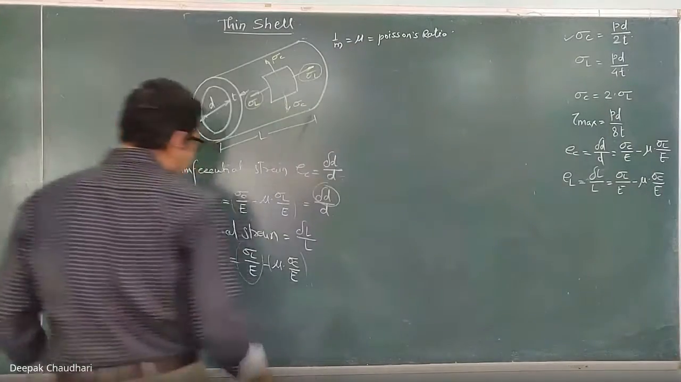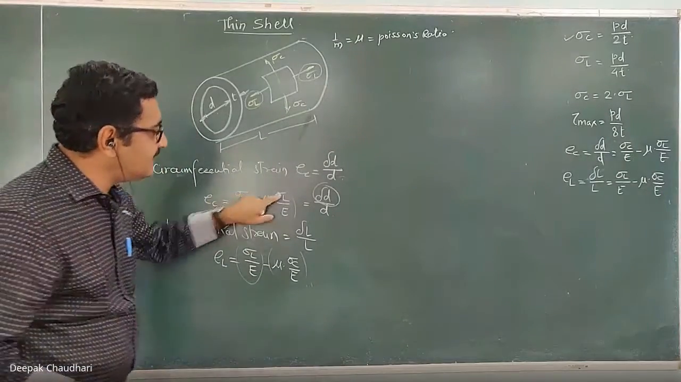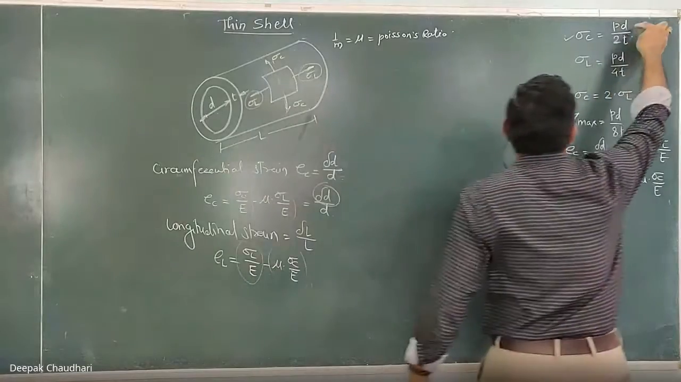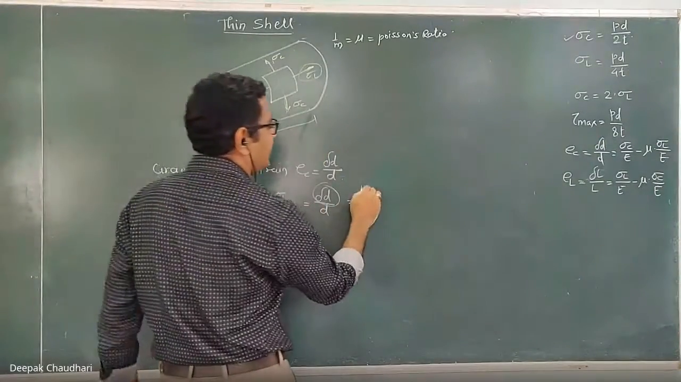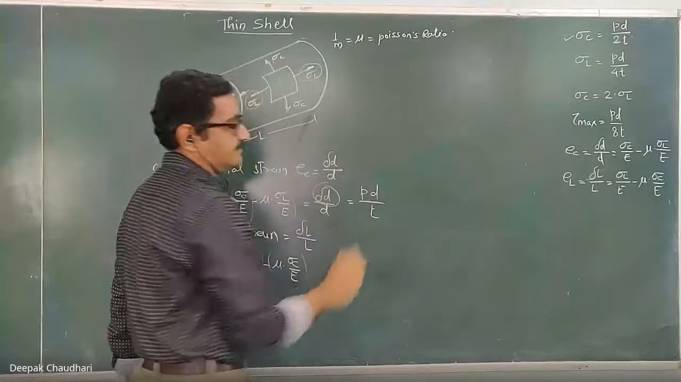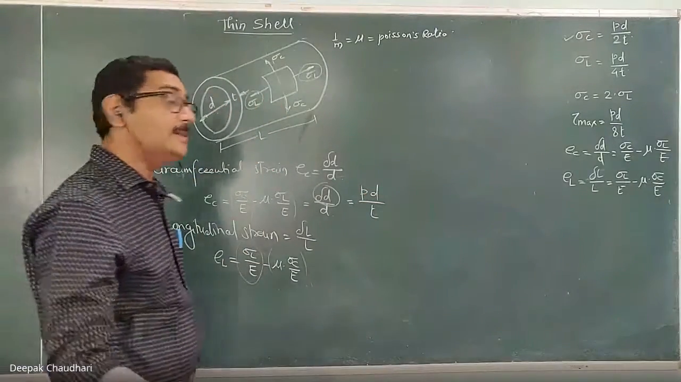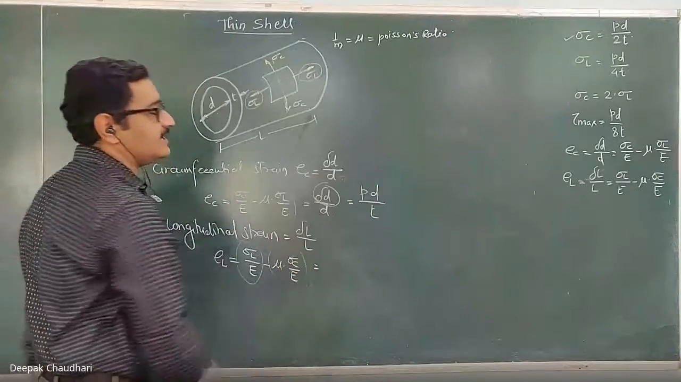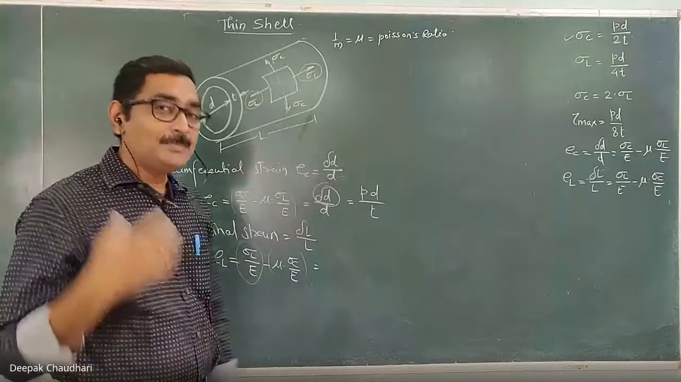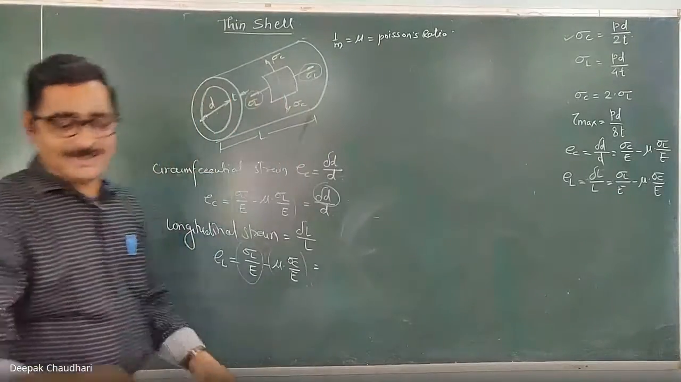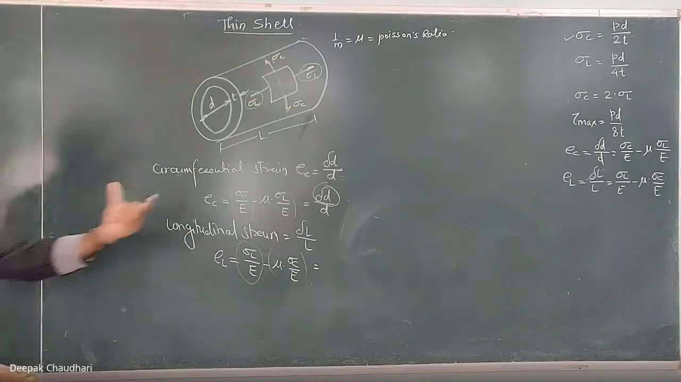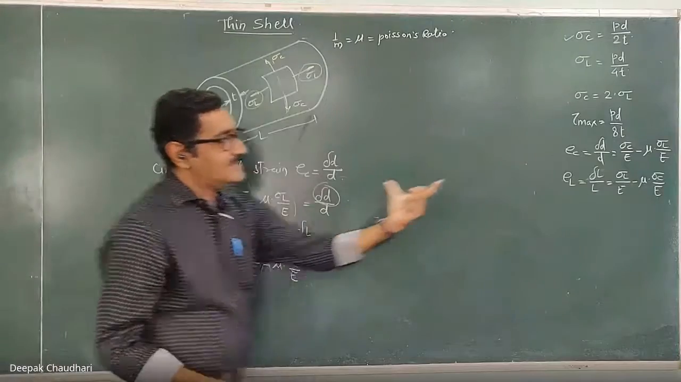Listen, here by substituting the values of sigma C and sigma L as PD upon 2T and PD upon 4T, this EC also can be written in terms of PD and T. I can write this in terms of PD and T also, same way this also. But personally I will suggest you that instead of writing this formula in terms of PD by T, just remember this basic formula.